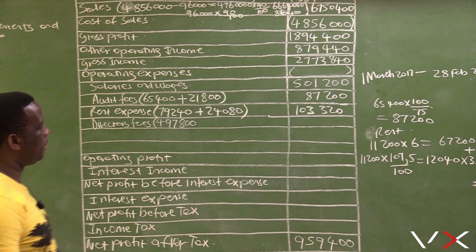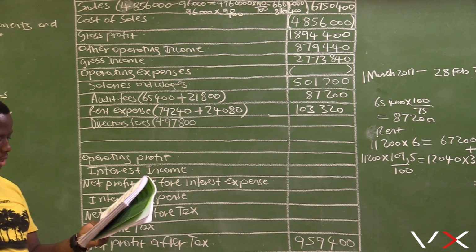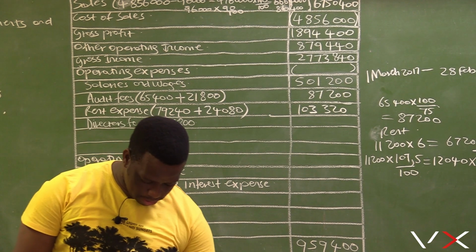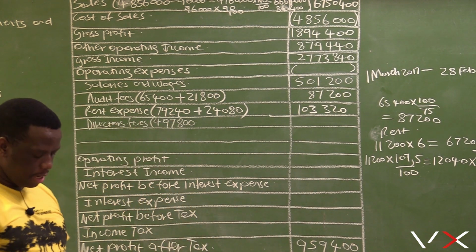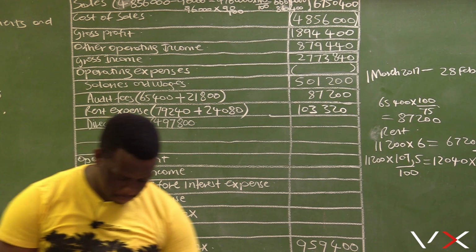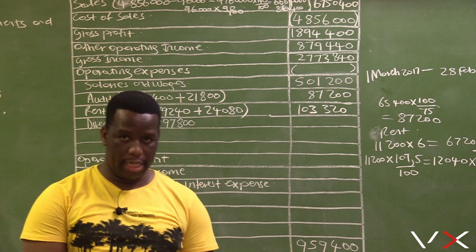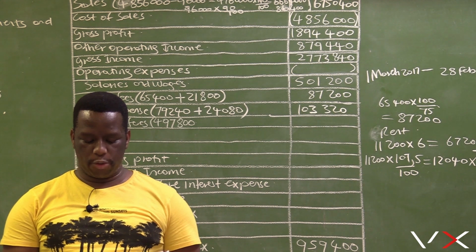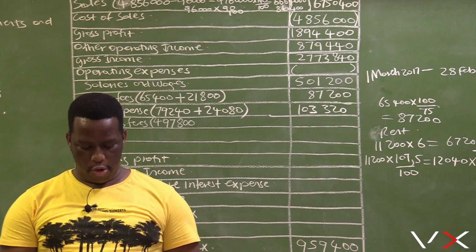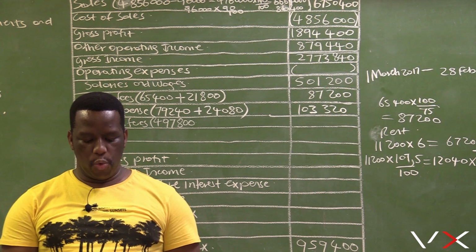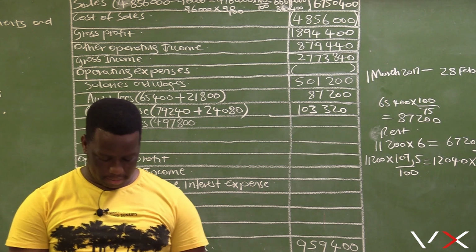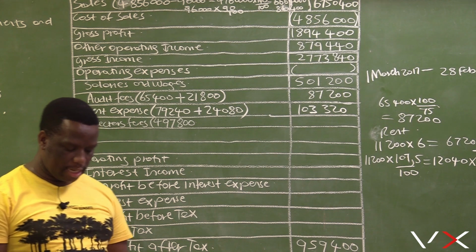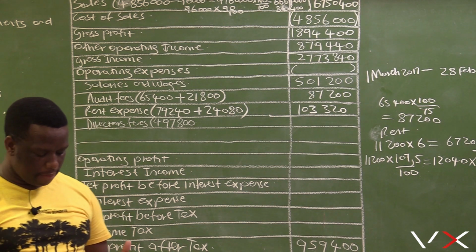And if you look at the adjustment for director's fees, it says the company has 3 directors who earn the same fee. One director was paid 2 months in advance. So we have 3 directors who earn the same monthly fee.